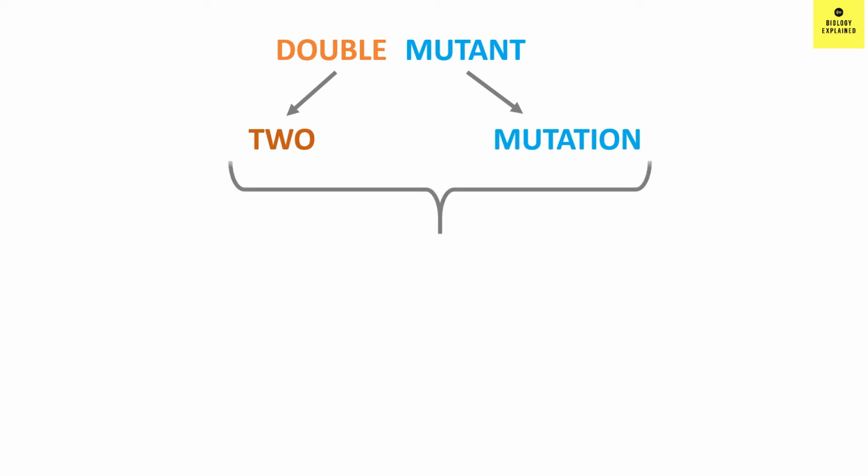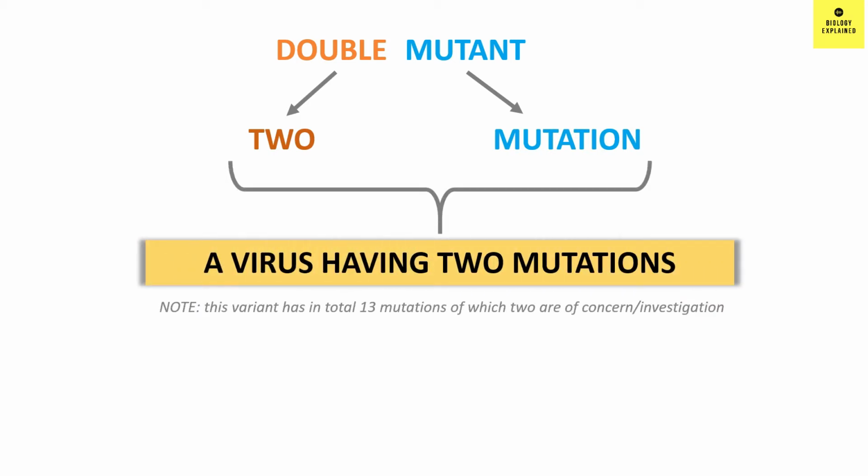Now double means two and mutant means something that has mutated. So in one word, double mutant means the virus has two mutations. And what are these two mutations? They are E484Q and L452R. What do these numbers mean? Let's go into detail step by step.